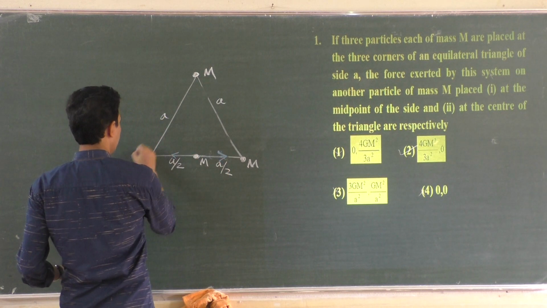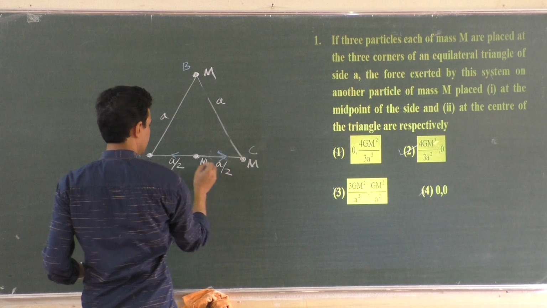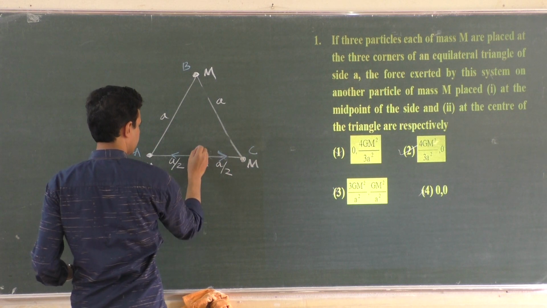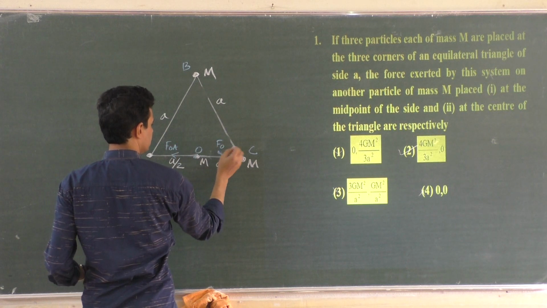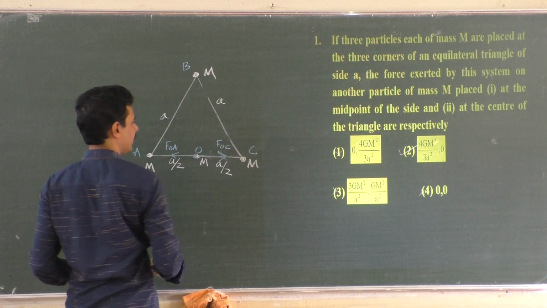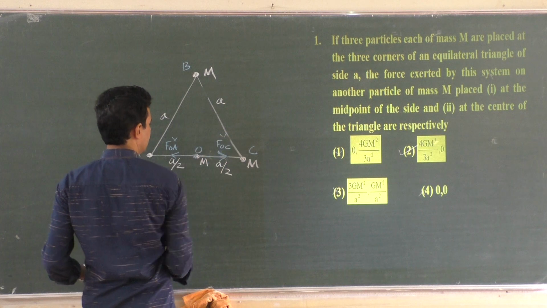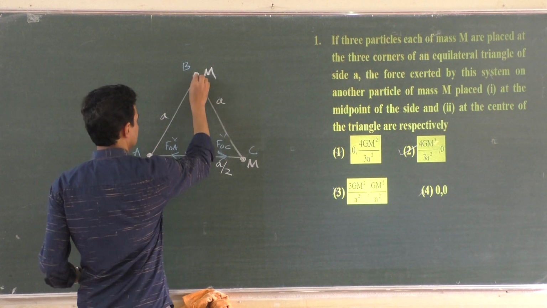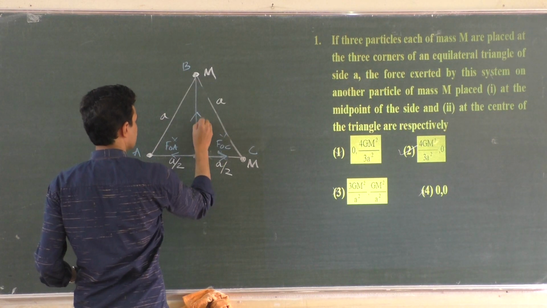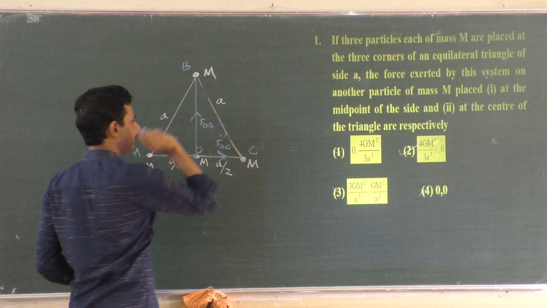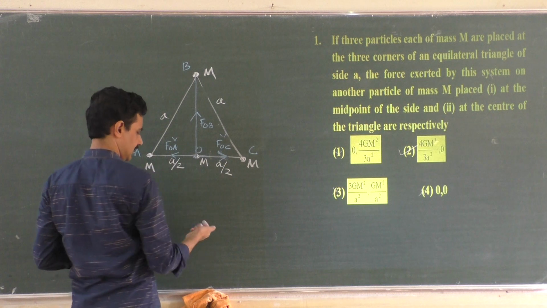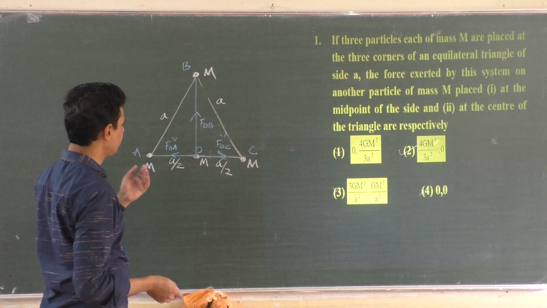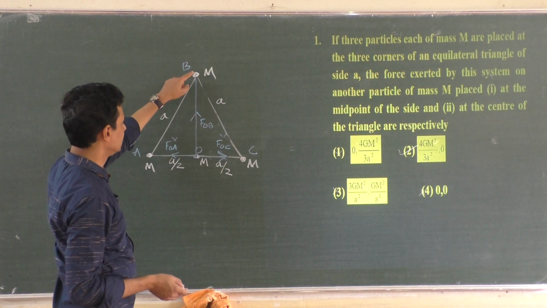So I will name them A, B, C. Force on this, I will keep it as O. Force on O due to A and force on O due to C are equal and opposite. They cancel each other. Now the only existing force is due to this, that is like this. Force on O due to B, that is the only one existing. So these two forces of attraction given by these two m's will cancel each other. So you need to find out only the force due to this third one, this one here.